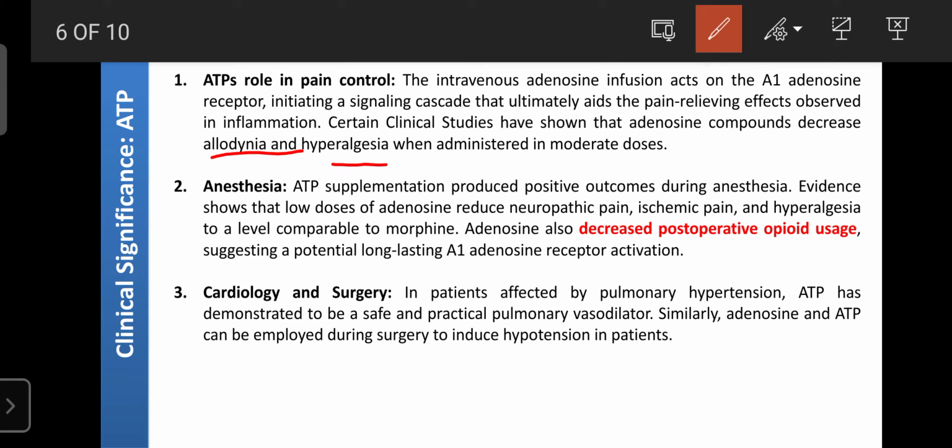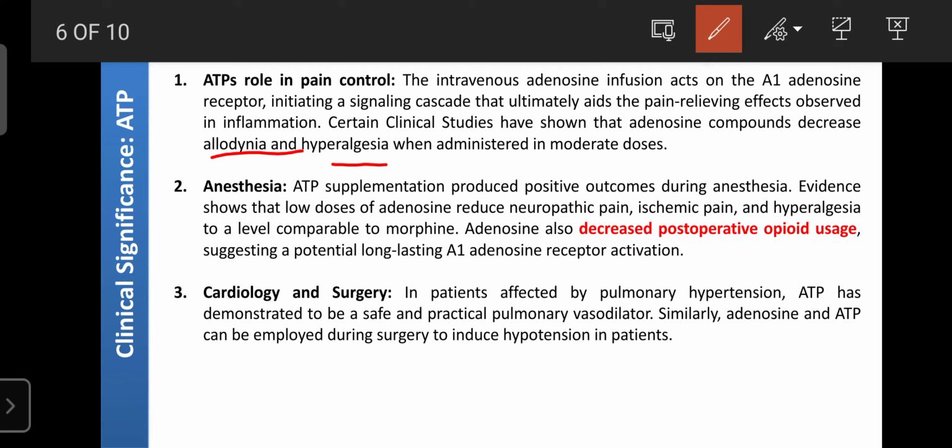If you administer an ATP source along with adenosine and an anesthetic drug, it can decrease the required dose of the anesthetic agent. An anesthetic agent causes loss of consciousness, which is helpful for performing surgical operations. But certain anesthetic drugs produce toxicity due to dose. Research scientists decrease the need for the anesthetic dose by administering it along with ATP or adenosine. That adenosine acts once again on the adenosine receptor, and it can decrease neuropathic pain,